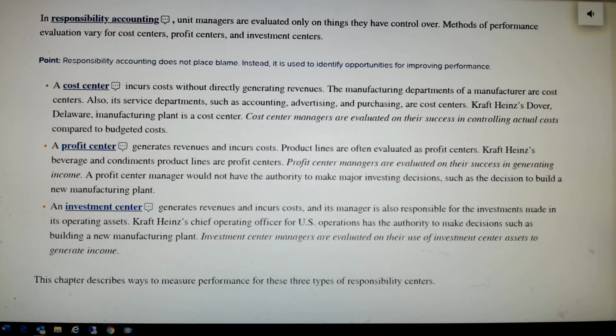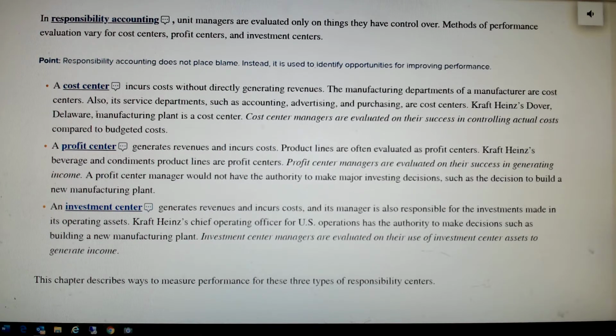Now, what is a cost center? And you could even use the interchangeable term cost department. Well, a cost center is a department that does not generate any revenues. They're a department within an organization, but they don't generate revenues, but they do incur costs to fulfill their function.